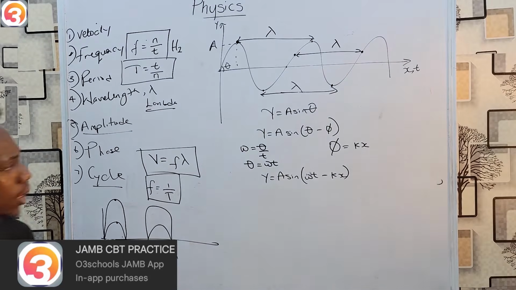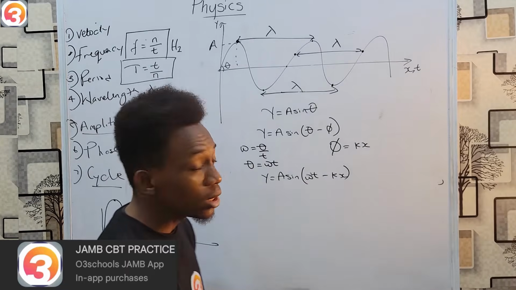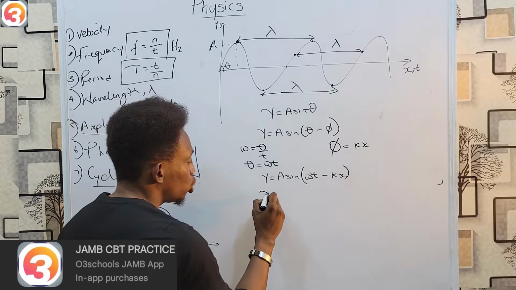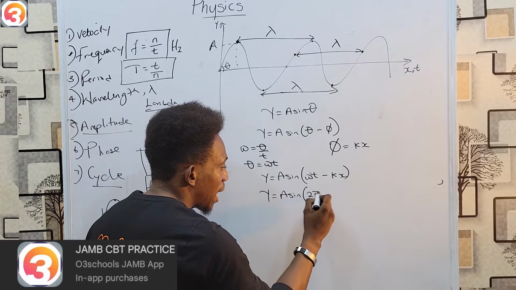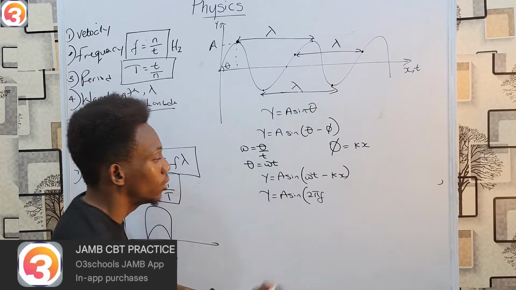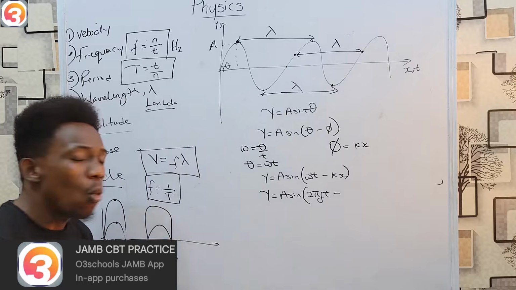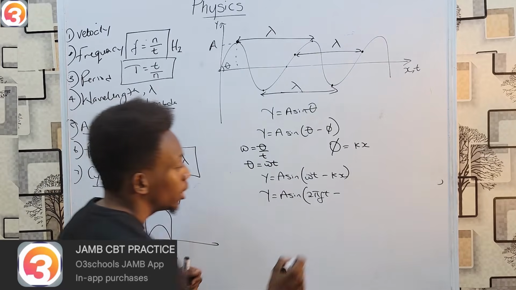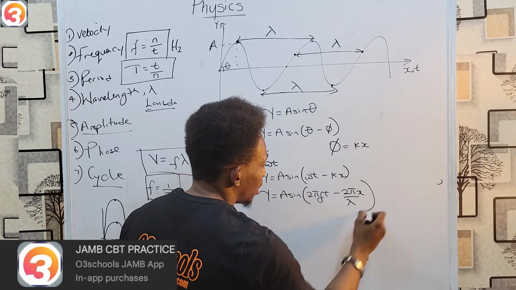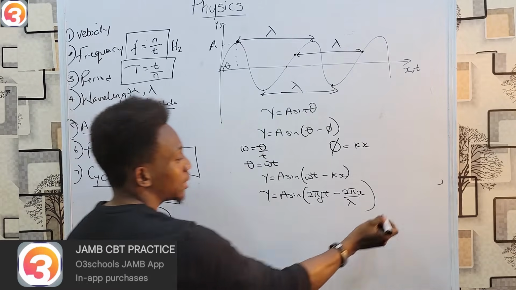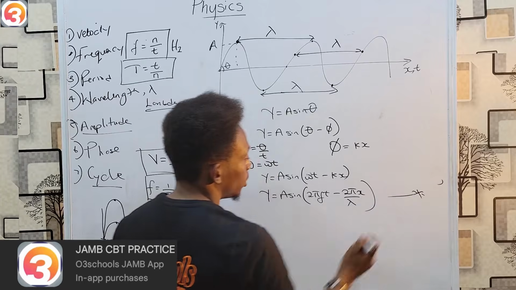Okay, then again, recall from angular velocity in simple harmonic motion, omega equals 2 pi f, while your k constant here is given by 2 pi over lambda, times x. So this is one basic formula for a wave, which you should note.